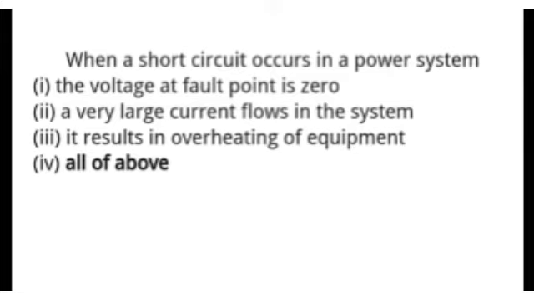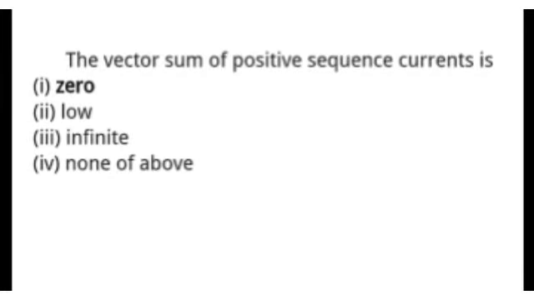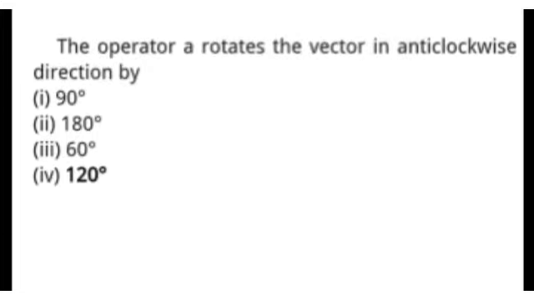Next question is, the vector sum of positive sequence current is, and options are 0, low, infinite, and none of the above. So the vector sum of positive sequence current is 0. Okay, 0 is the right answer. Next, the operator rotates the vector in anti-clockwise direction by 120 degree. Okay, correct answer is 120 degree.